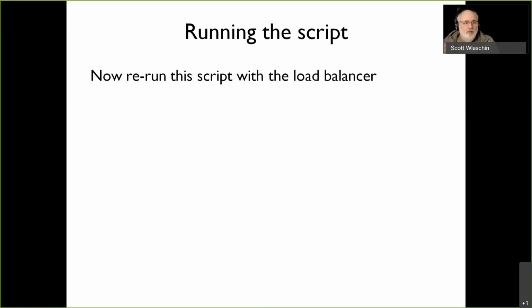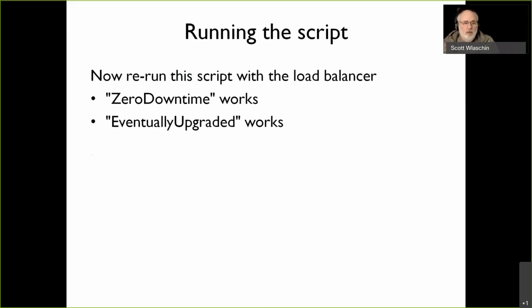So if we run this script with the load balancer logic, everything still works. The previous ones still work, which is important to check, and the same version works. So all our constraints, all our properties are true for the entire system. And I have a lot of confidence that this is a good design. I can now code this and put it into production, with high confidence.